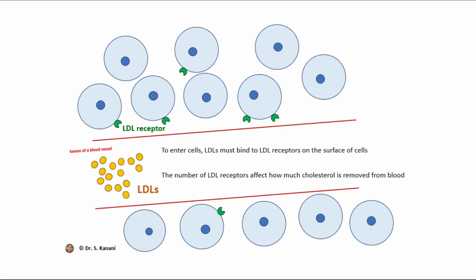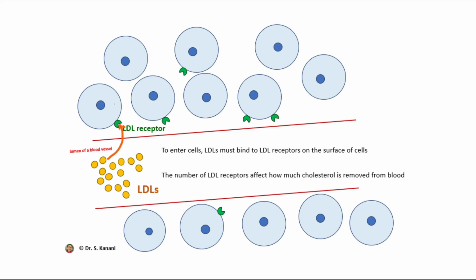And now the question is how we can get these LDLs out of the bloodstream into the cells. The answer is, for LDLs to get into the cells, we need some proteins in the membrane of cells that we name LDL receptor. It simply means that LDL has to bind to the LDL receptor, and then the cell can actually take it in and use its cholesterol for whatever reason that cell needs cholesterol for.